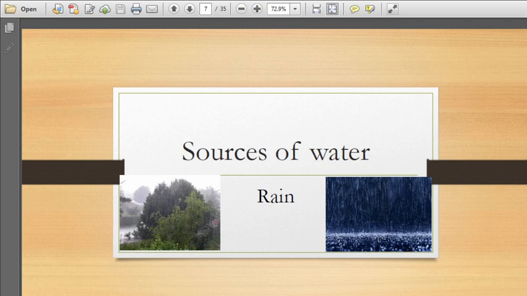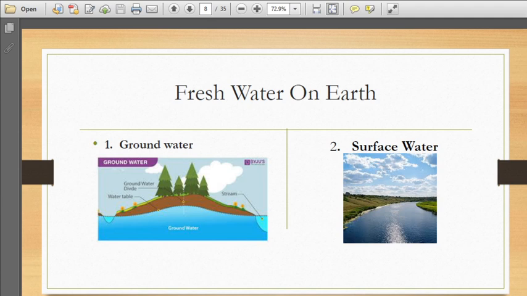Yes, rain is the main source of water on earth. Then there are two types of water, children, that we studied yesterday. Fresh water is divided in two parts. One is groundwater and the other one is surface water. Groundwater is water which we cannot see with our eyes.